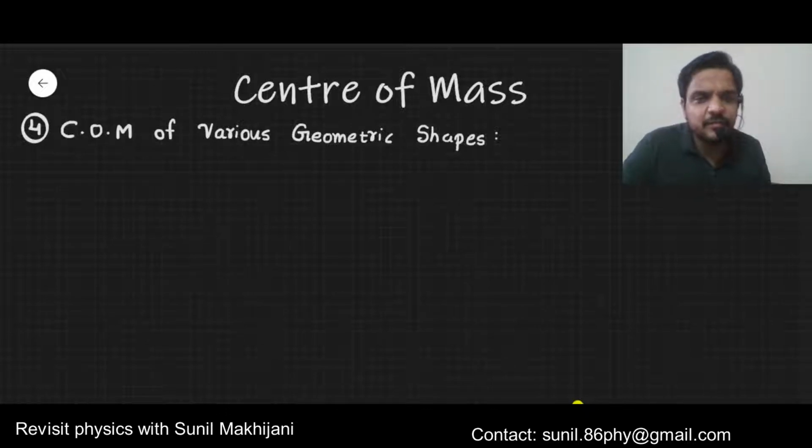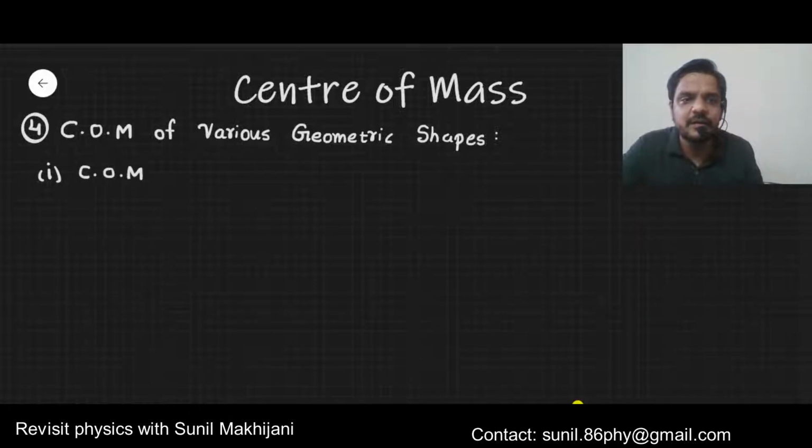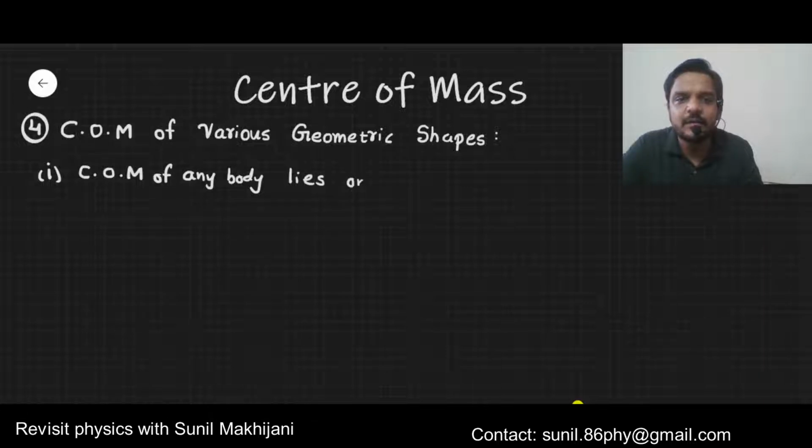Now, center of mass of various geometric shapes. Around us there are many bodies which have a particular geometric shape. Some geometrical shapes are circle, rectangle, triangle, parallelogram, cylinder, cube, and so on. We have to find the center of mass of such shapes. In this, you have to remember the very first point: the center of mass of any body always lies on its axis of symmetry.